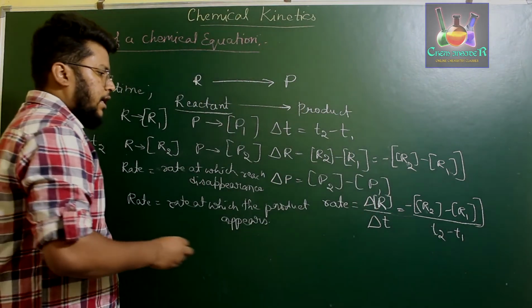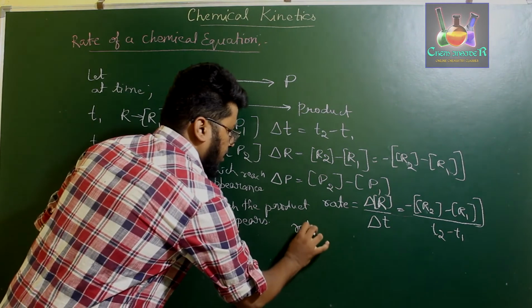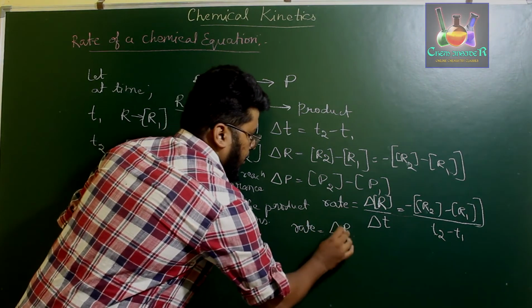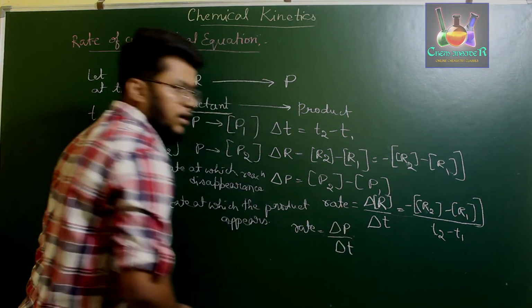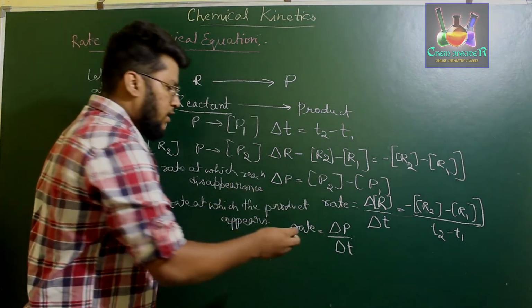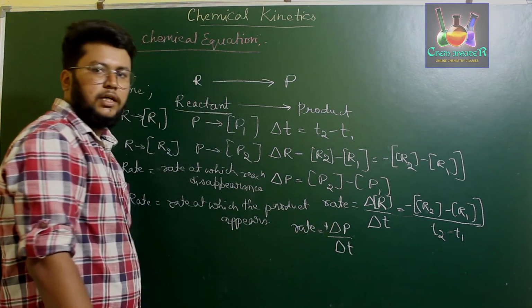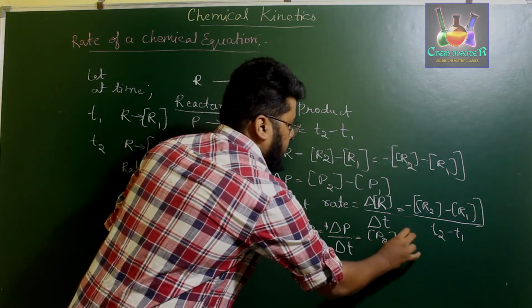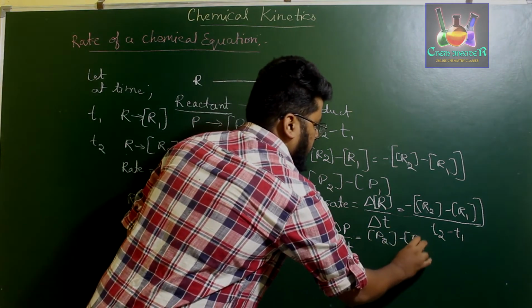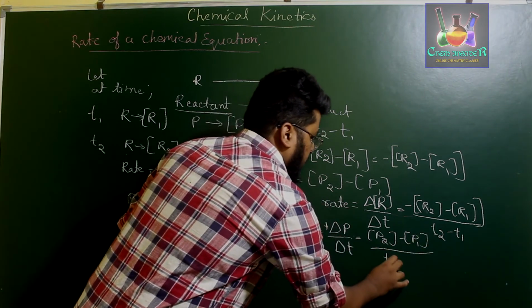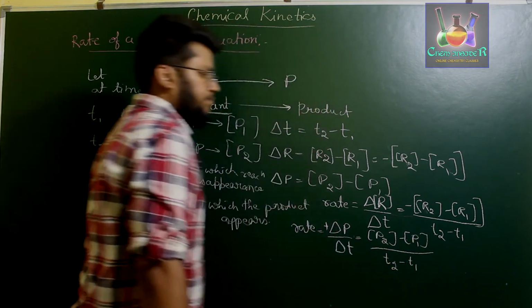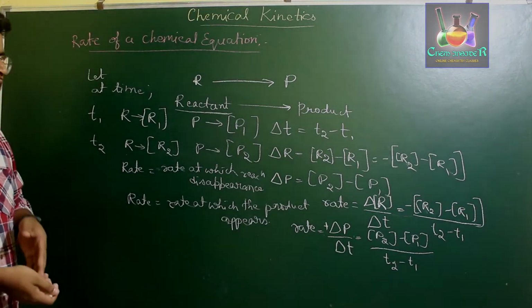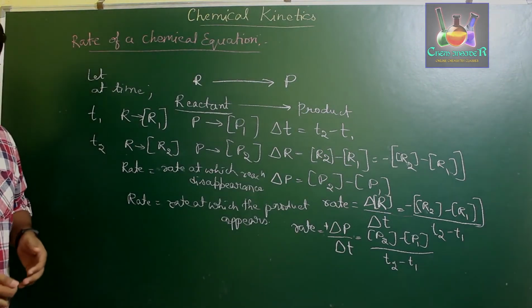If you have to explain the rate in the case of products, rate is equal to delta P by delta T. Here, the product's concentration increases with time, therefore plus delta P, given as the concentration of P2 minus the concentration of P1, divided by T2 minus T1. So this is how you define the rate of a chemical equation.